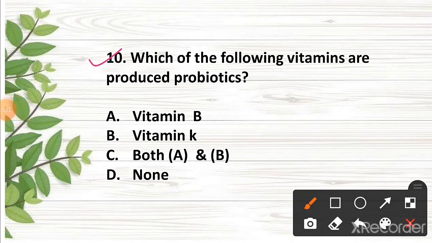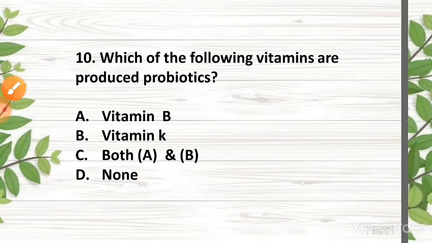Question 10. Which of the following vitamins are produced by probiotics? The correct answer is option C, both A and B. Vitamin B and vitamin K are produced by probiotics.